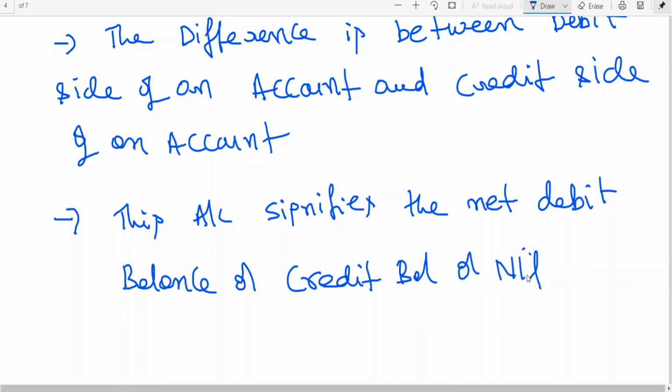When the debit side of an account is more, it shows debit balance. If the credit side of an account is showing more, it is credit balance. Here that point I am also writing.